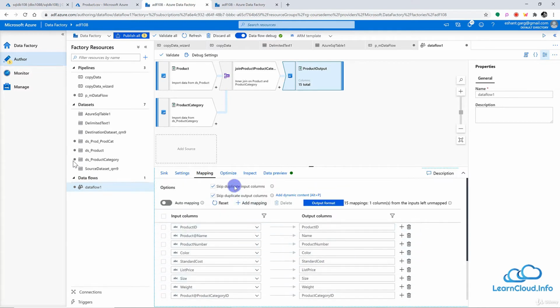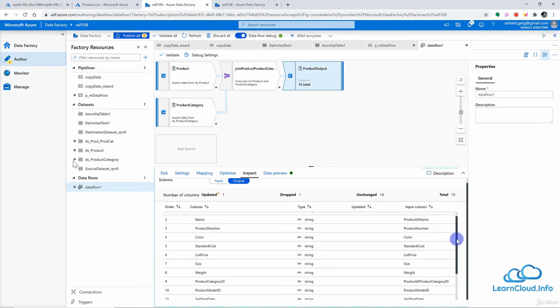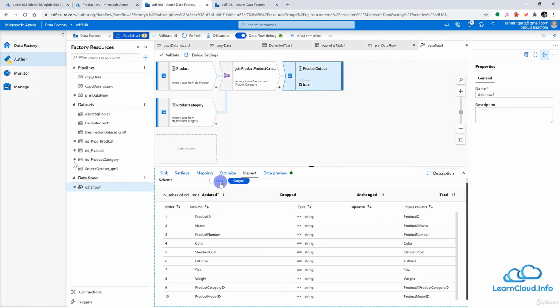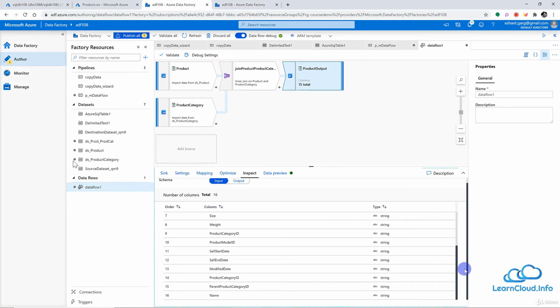I will go ahead into my inspect part now. In inspect, I can see the metadata of these files, of this data. So I can see that in input, I am having these 16 columns from product and from product category. So basically 13 columns from the product file and 3 columns from the product category file.